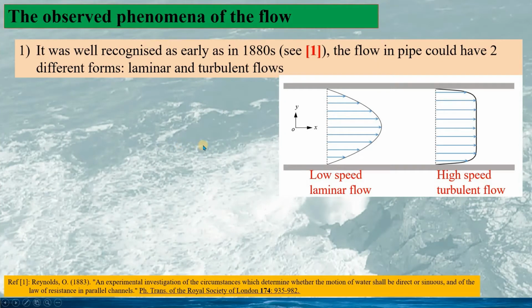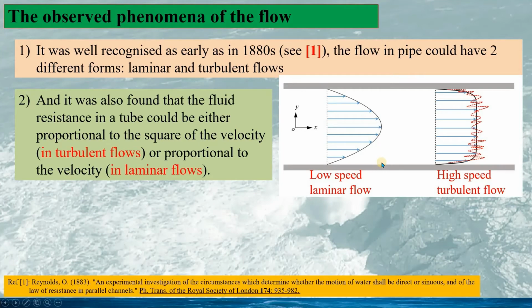It was well recognized as early as the 1880s, see the Reynolds experiment, that the flow in the pipe could have two different forms: the laminar flow, when the flow velocity is very low, and the turbulent flow, when the flow velocity is high. This velocity profile is the average velocity in turbulent flow. In fact, the turbulent flow profile should be something like this, and it depends on time.